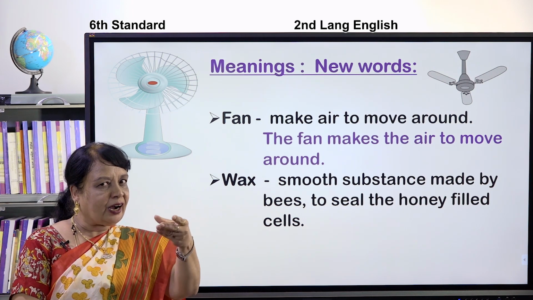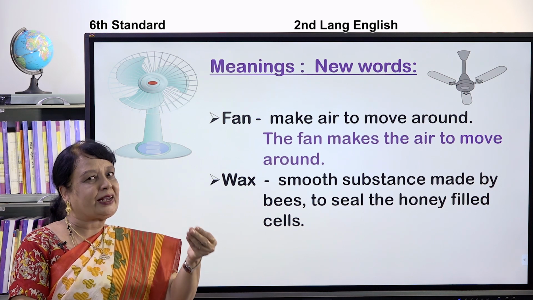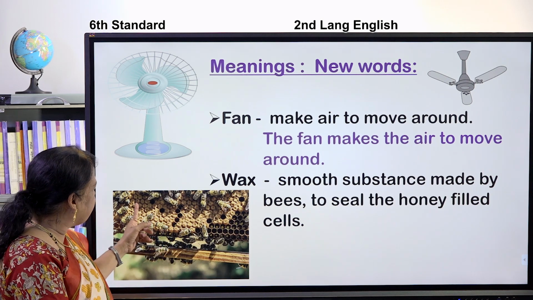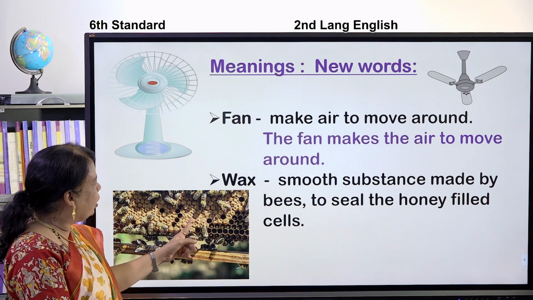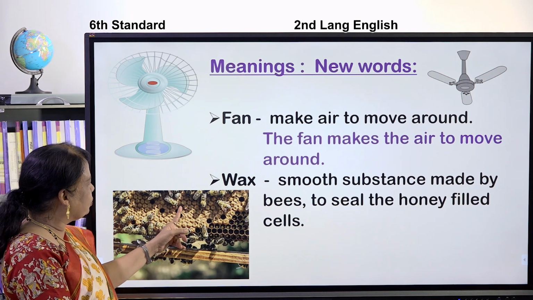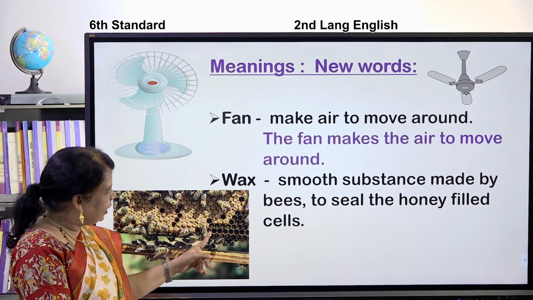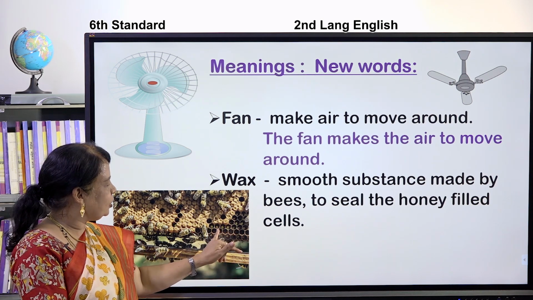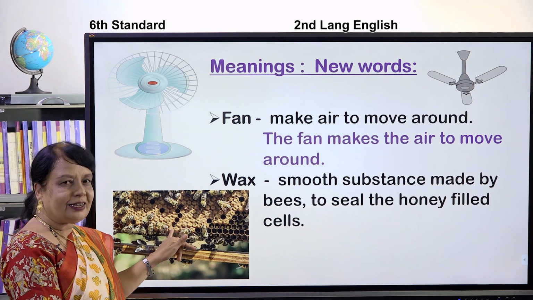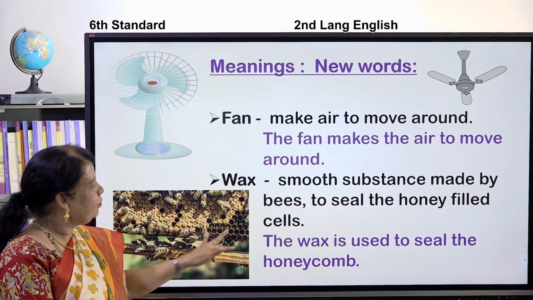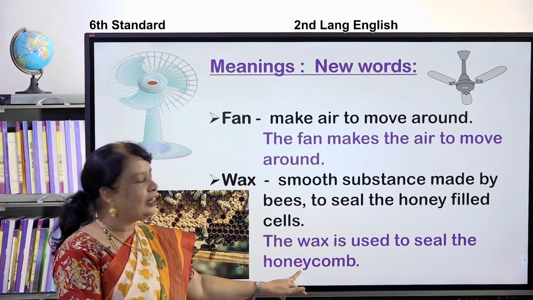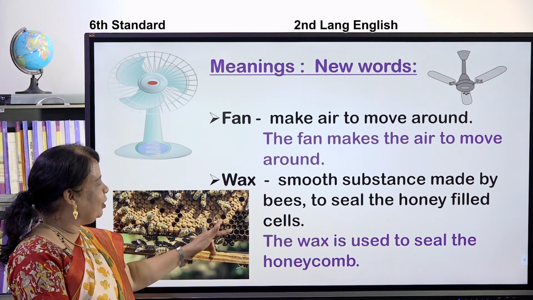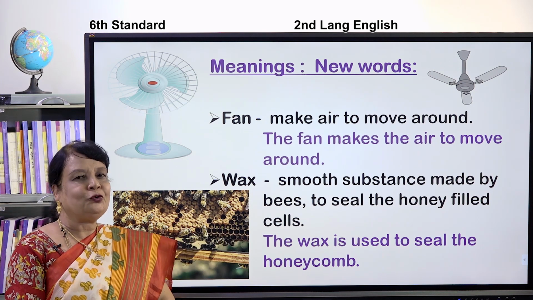When we get honey, it does not come like this, on top there is a layer, that is wax. It is called wax, or we say 'mena'. Yes, children. You can see here, they have blocked all the cells with the help of wax. And here there are so many honeycombs which are not blocked. So, there is no honey. Here there is honey. Isn't it, children? So, I have a sentence for you. The wax is used to seal the honeycomb. Yes, this is the honeycomb. To seal the honeycomb, we use the wax. These are the two new words.